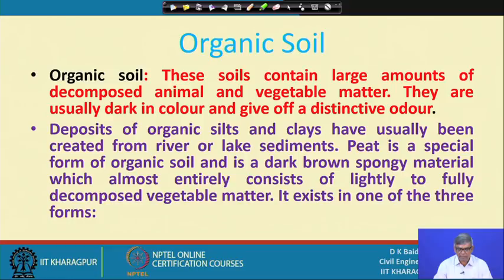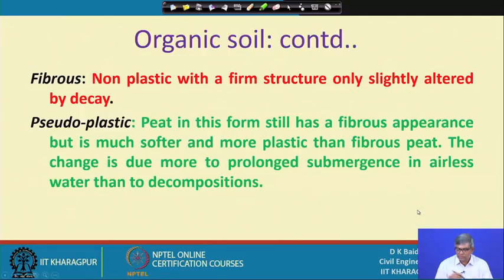The organic soil can be there in three different forms: completely decomposed, partly decomposed, accordingly. One form is fibrous. Though it is organic soil, its original structure is not completely destroyed. It is non plastic with a firm structure only slightly altered by decay. That means the original organic matter is not totally altered, it is still visible, and it is non plastic in nature.